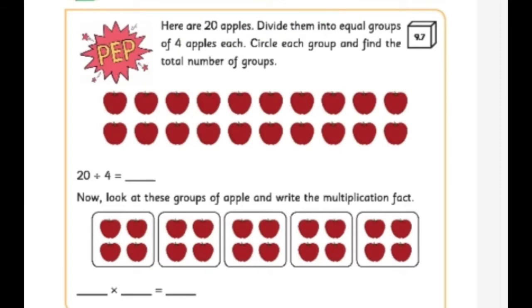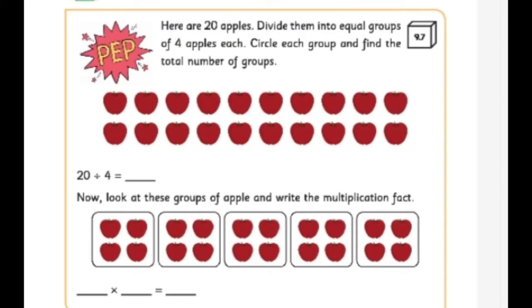Now, look at these groups of apples and write the multiplication fact. Here we got 5 groups of 4 apples, right? When we divided 20 apples into groups of 4, we got 5 groups, isn't it? So, how will we write the multiplication fact? Yes, 4 into 5 is equal to 20.